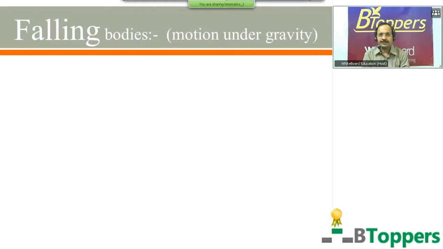But it was observed that if two bodies of different masses or dimensions are allowed to fall from the same height above the ground in vacuum, for example, inside a large evacuated vessel, both the bodies reach the ground simultaneously.